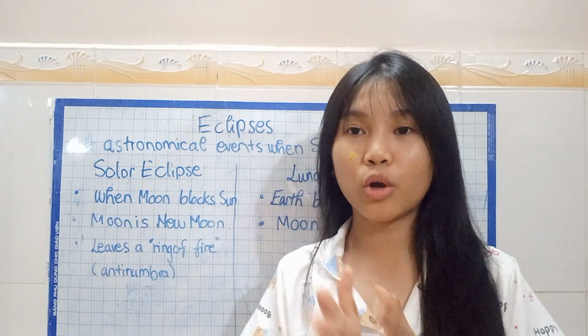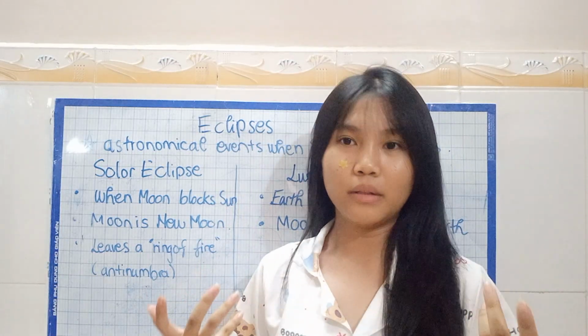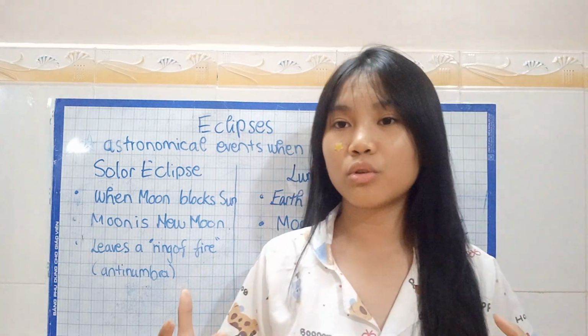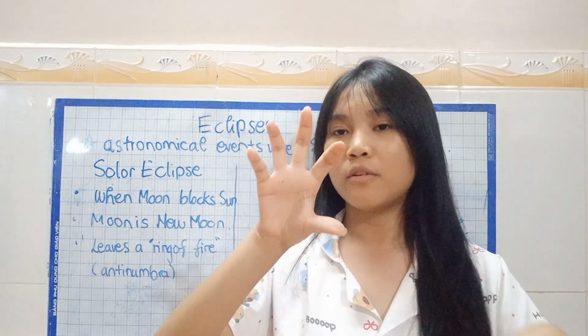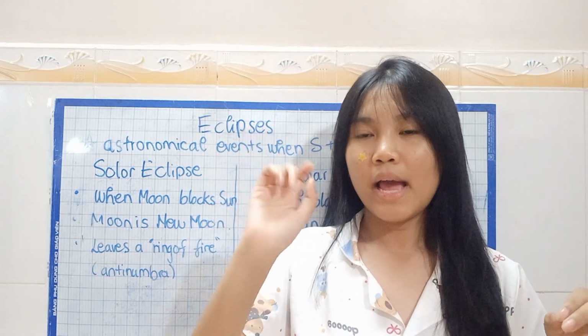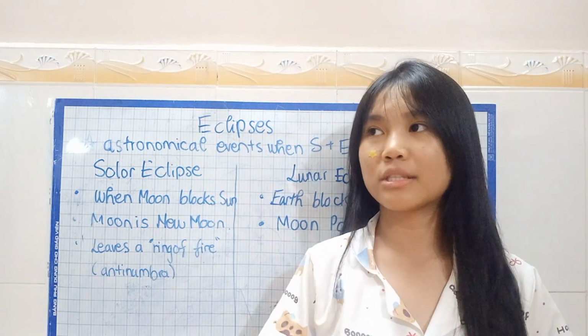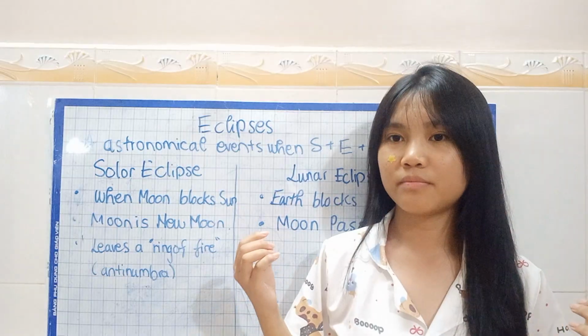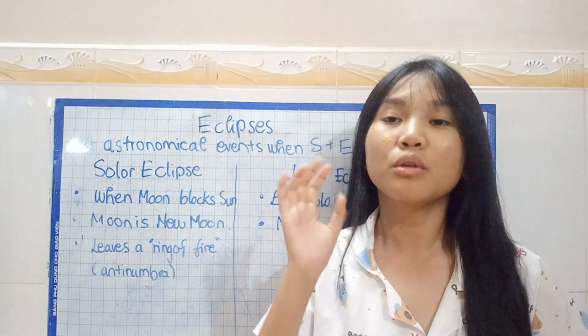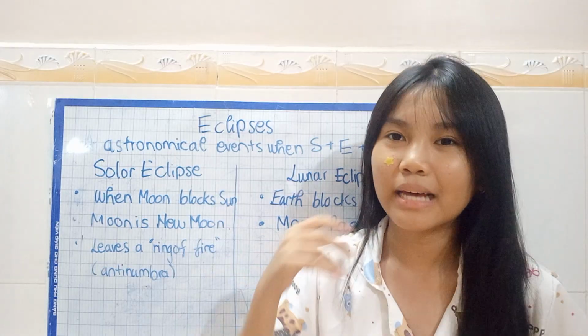I can't show you the picture, but if you search Google, you will see a super dark circle, and on the outside of it is a ring of light. It's very bright. You might wonder, why is that?